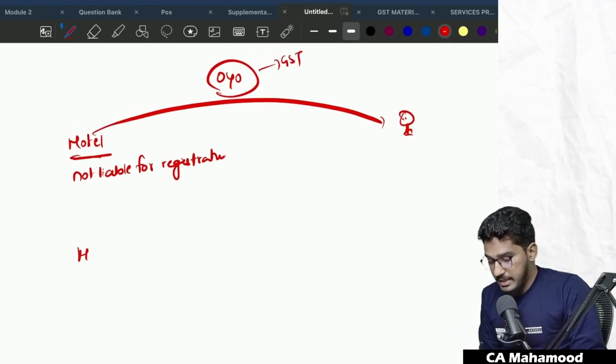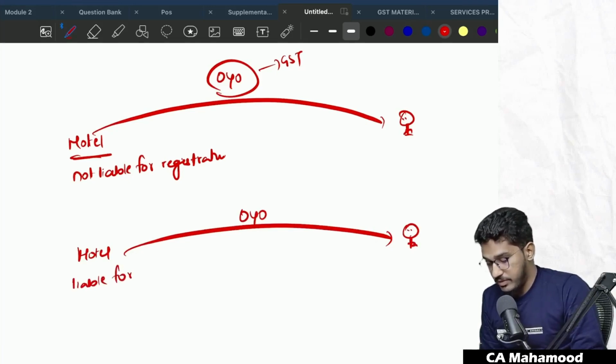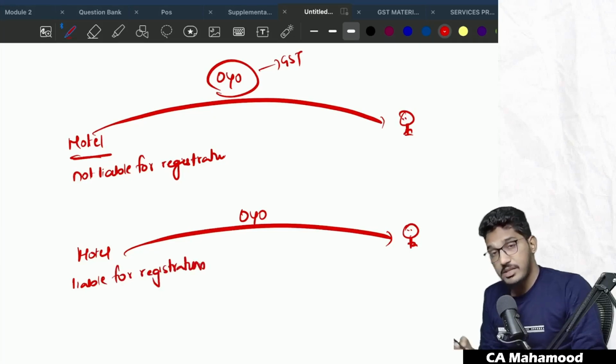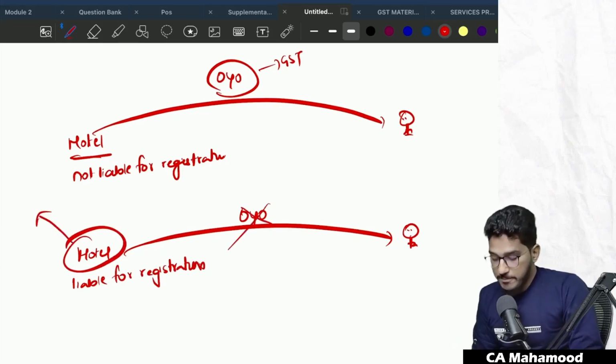Take for example another case. There is a hotel. It is providing services of accommodation in a hotel through the e-commerce operator to the recipient. But here the hotel is liable for registration. Their aggregate turnover has exceeded the applicable threshold limit. They might not have obtained registration, but they are liable for registration. Hence, in this case, the e-commerce operator will not pay the GST. Who will pay the GST? This hotel supplier only will pay the GST.